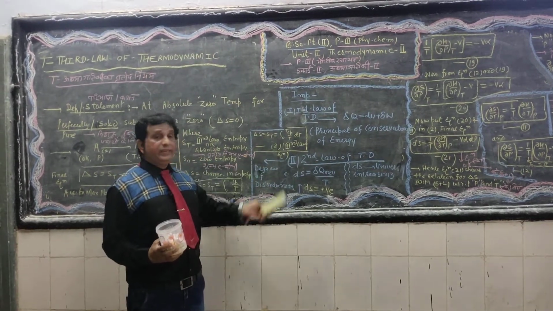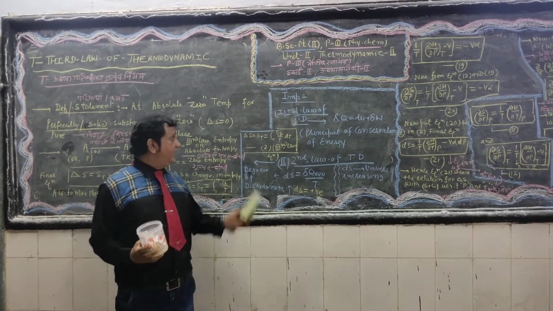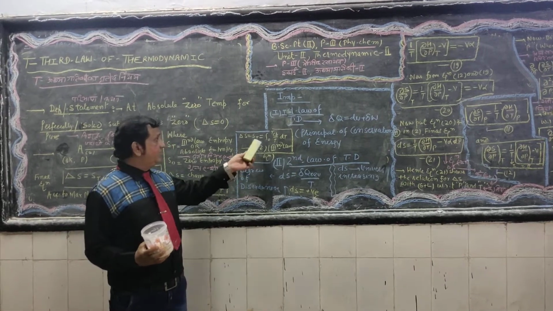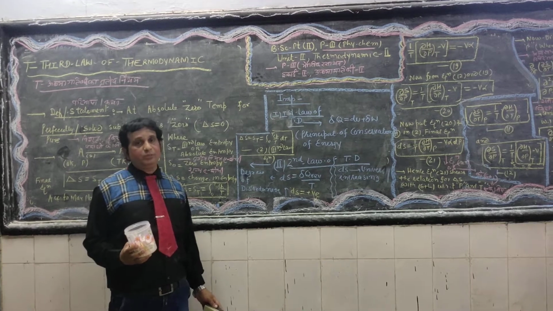S_0 is zero entropy, S_T is absolute entropy, and delta S is the change in entropy between S_T and S_0. The value of S_0 is 0.